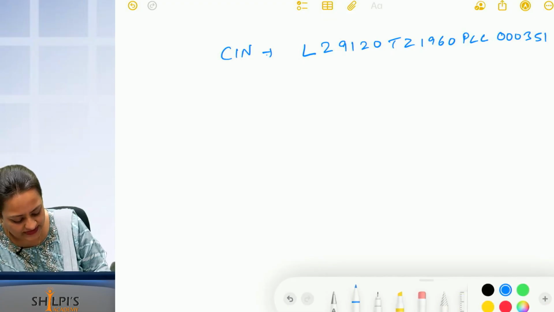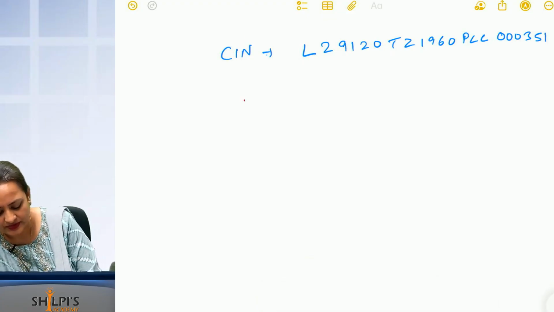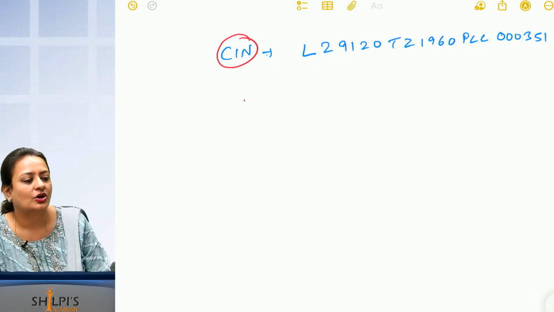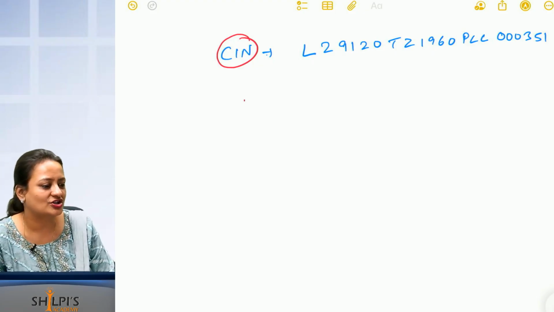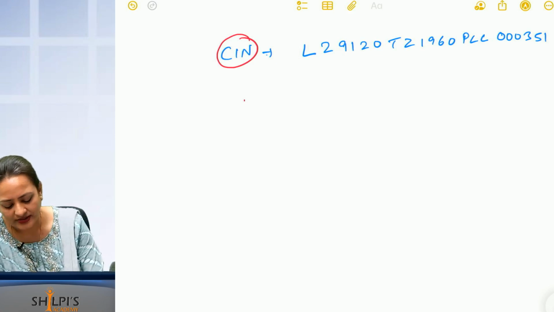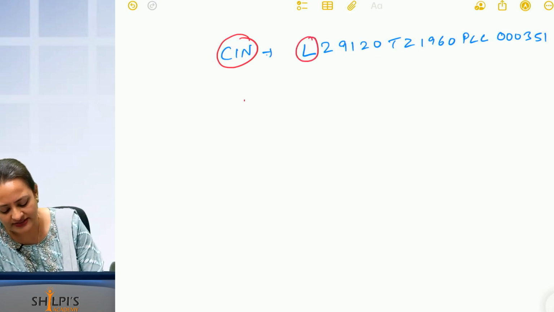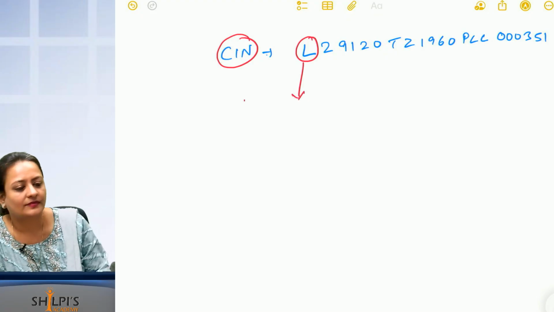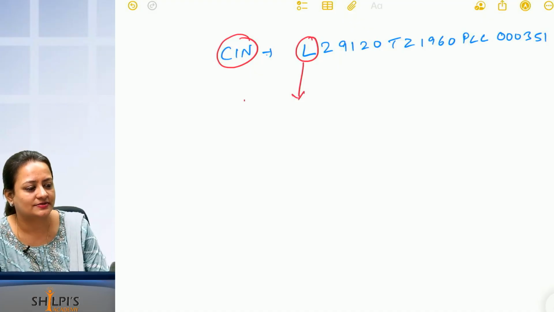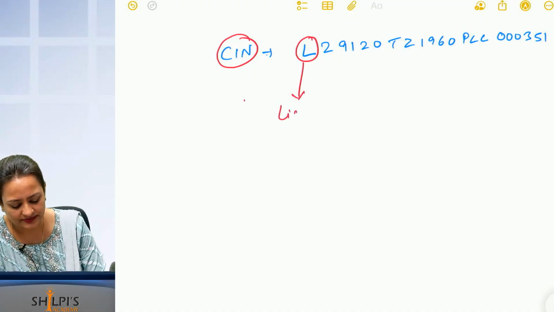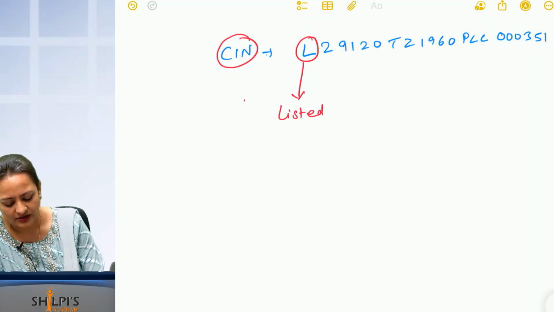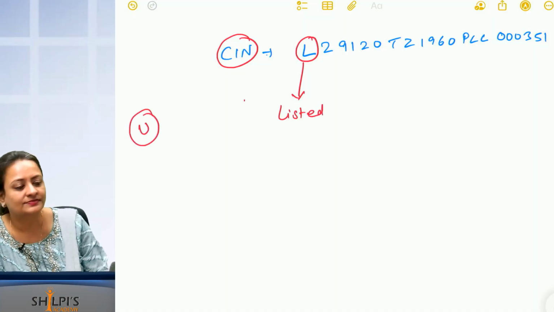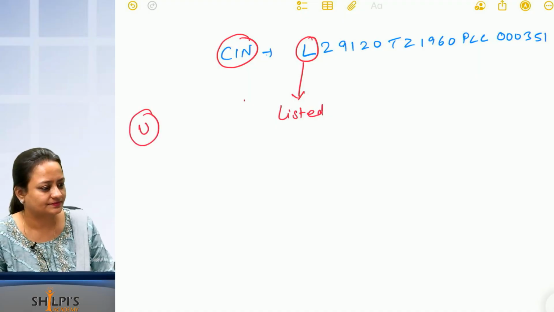Okay, so this is the CIN number, which is known as Corporate Identification Number. What does this L indicate, the first letter? It indicates the listing status. This company is listed. If it is U, it means it is an unlisted company.